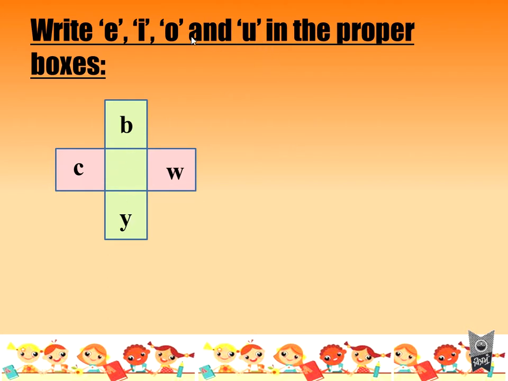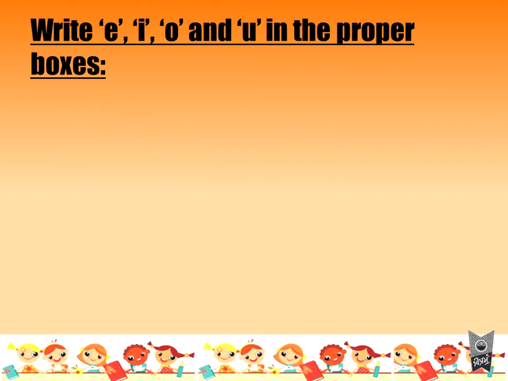No. So I will use O. If I use O, this will become B or a boy, K or cow. Okay, so B or a boy, K or cow. Now these are the two words which are formed. You can write just beside the box. And the last one is